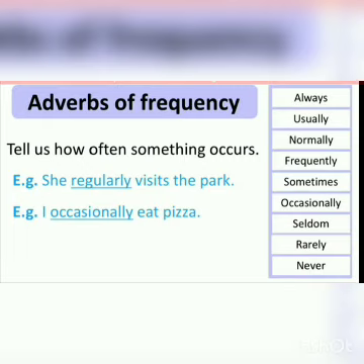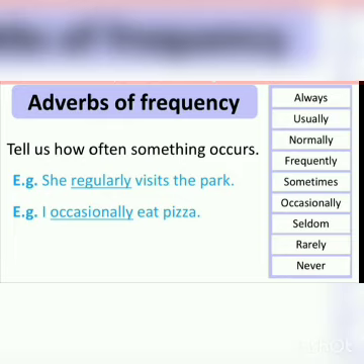Now, the next kind of adverb is adverb of frequency, which tells us how often something occurs. This includes always, usually, normally, frequently, sometimes, occasionally, seldom, rarely, never. Let's understand it by example. She regularly visits the park. We are able to know that she visits the park, but how often does she visit? Regularly. So regularly is the adverb of frequency.